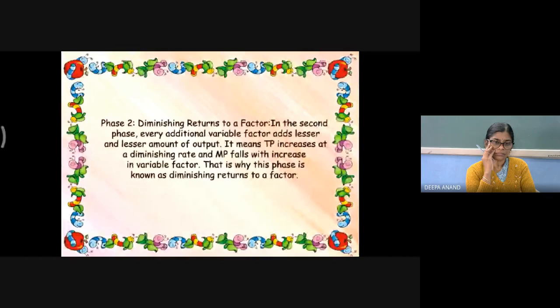Now, second, diminishing return to a factor. In the second phase, every additional variable factor added lesser and lesser amount to the output. It means TP increases at a diminishing rate and MP falls with increase in variable factor. That is why this phase is known as diminishing return to a factor.